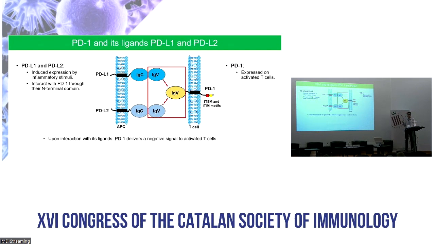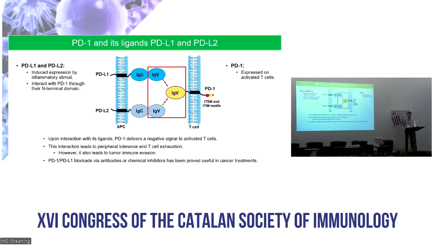Upon interaction, PD-1 delivers negative regulatory signals that lead to inhibition of immune responses, peripheral tolerance, and T-cell exhaustion. However, it can also lead to tumor immune evasion. In fact, the relevance of this axis in oncogenic processes has made it a potential target for several cancer treatments.